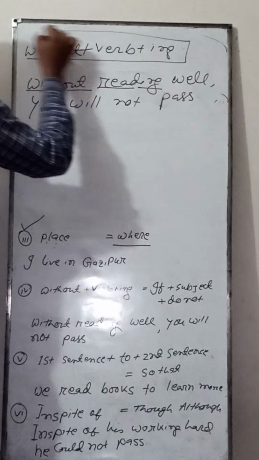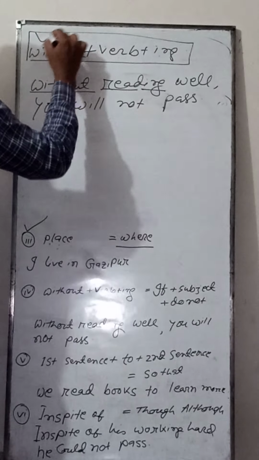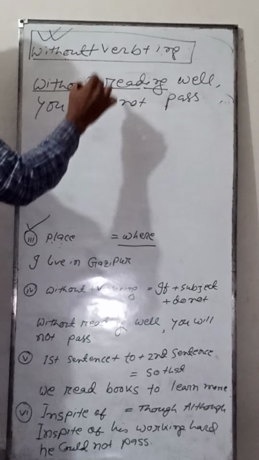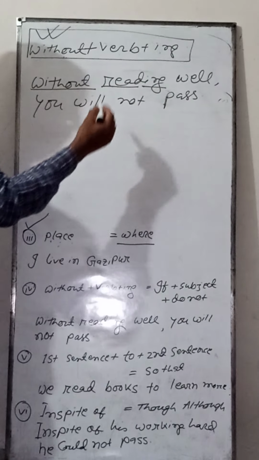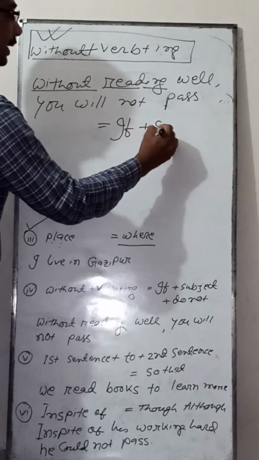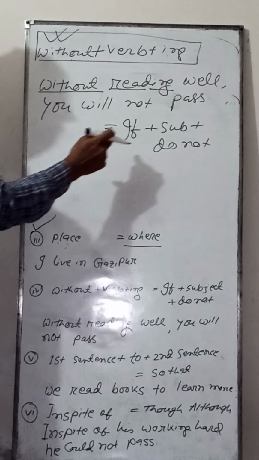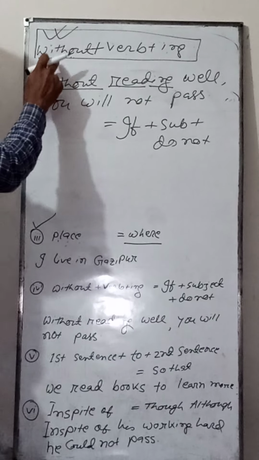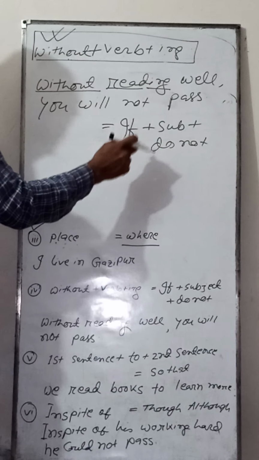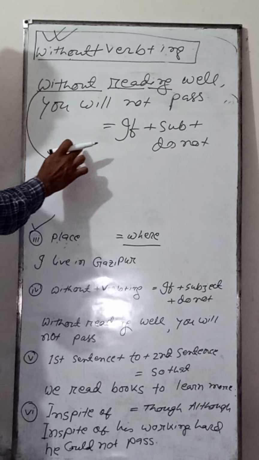And if you find a sentence mentioning without plus verb plus ing, this is a simple sentence. This kind of sentence, if you want to change from simple to complex, you have to change by adding if plus subject plus do not. You have to memorize this. And now if I want to change this simple sentence to complex, how will I change?